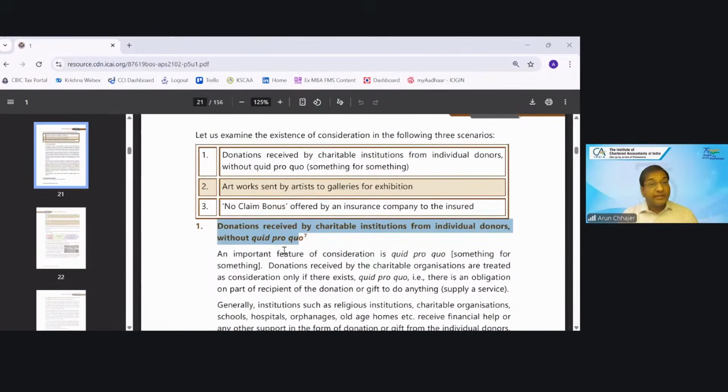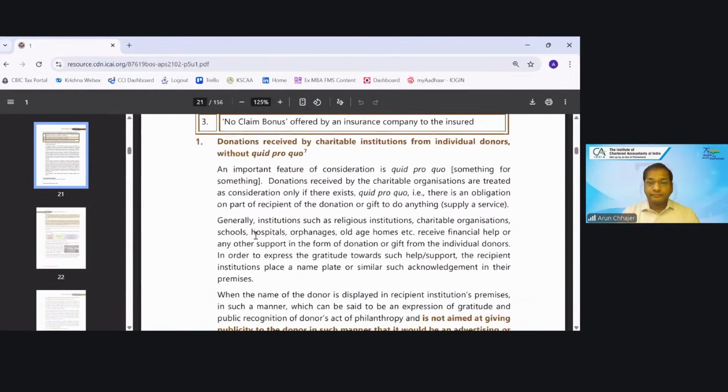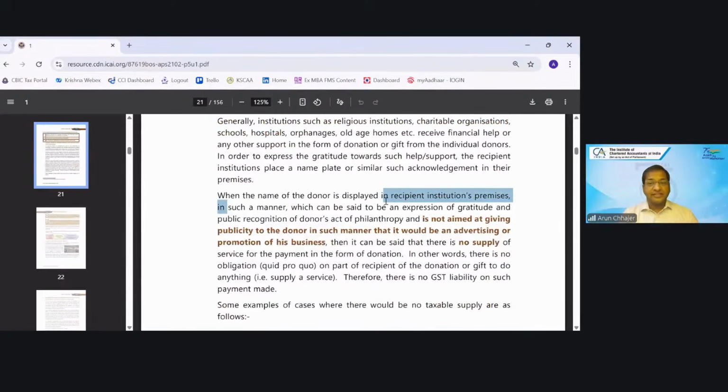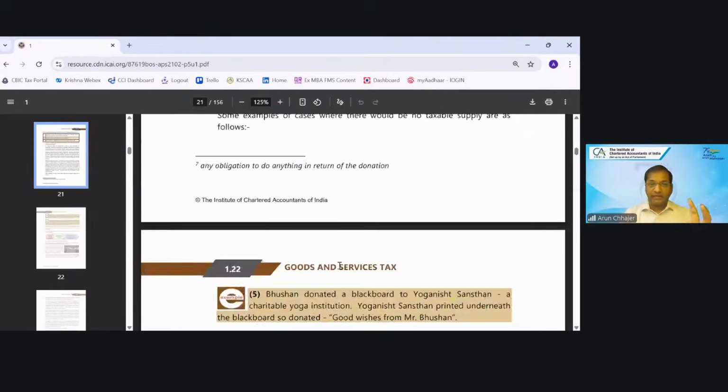In that case, will it be taxable? The answer is no. When the name of the donor is displayed in the recipient institute's premises in such a manner that it can be said to be an expression of gratitude and public recognition of the donor's act of philanthropy and not publicity or advertisement for my business, in that case it will not be treated as supply. This is the main part.